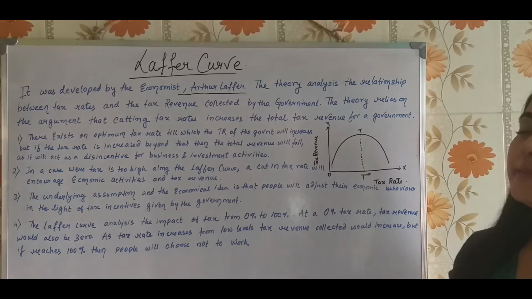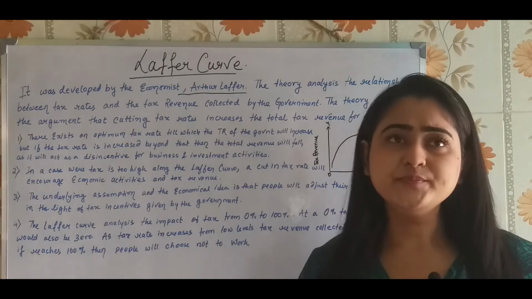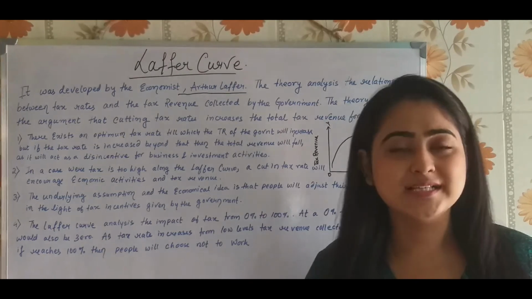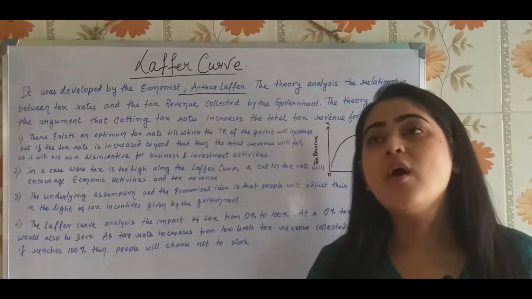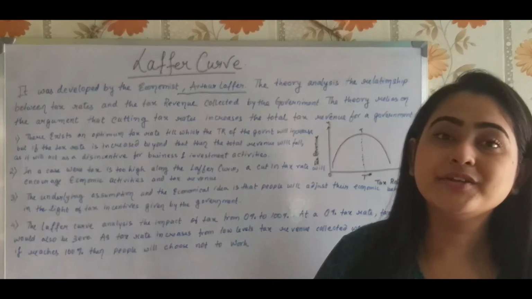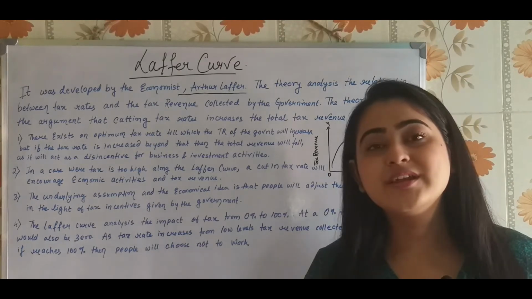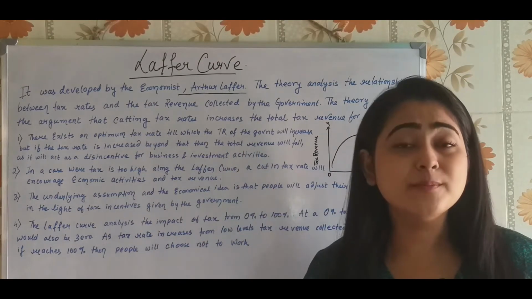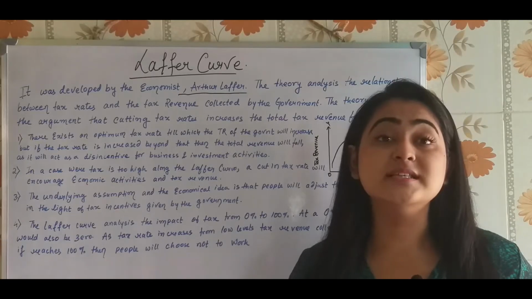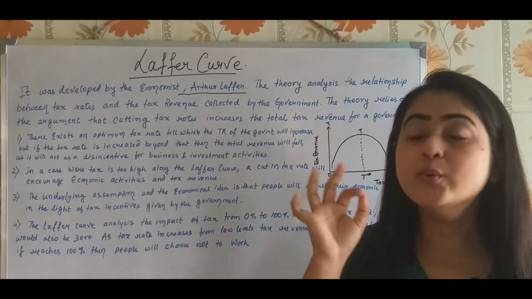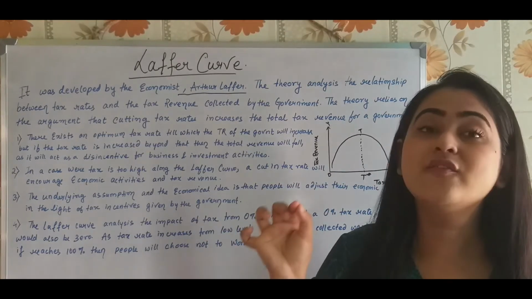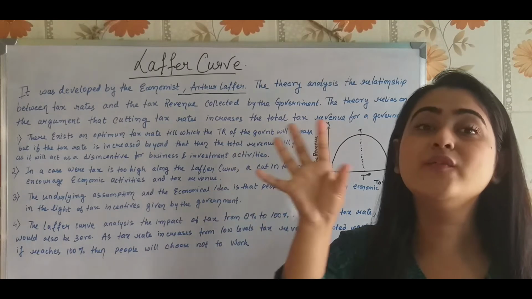Suppose we ask what the government's revenue is. We can say one of the government's revenues is tax, the collection of tax revenue. Now, how is the government going to increase its tax revenue? It can increase the rate of tax, isn't it? By increasing the rate of tax, the total revenue collected from the people will definitely increase. Now, the Laffer curve states that the total revenue will increase up to a certain extent of tax rate.